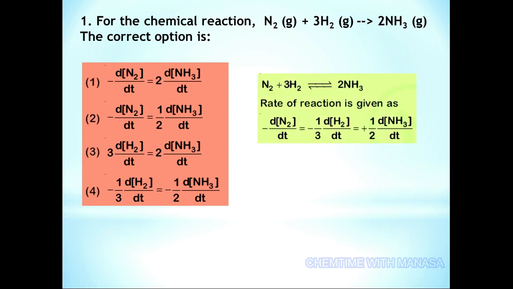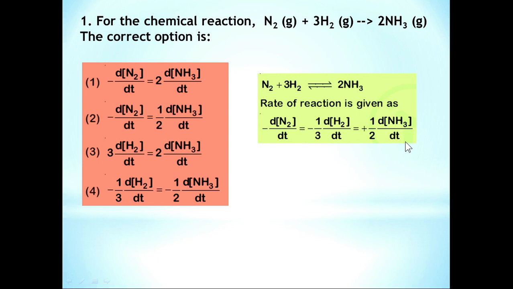We know that rate of disappearance of reactants is equal to rate of appearance of products for a reaction. Here if you consider this reaction, N2 gaseous plus 3H2 gaseous give 2NH3 gaseous, rate of reaction is given by minus d[N2]/dt is equal to minus 1 by 3 d[H2]/dt is equal to plus 1 by 2 d[NH3]/dt.